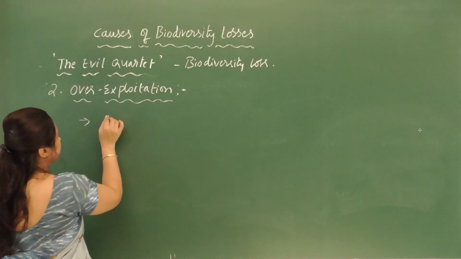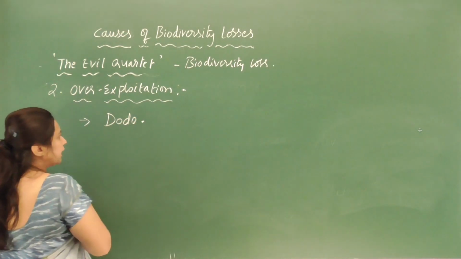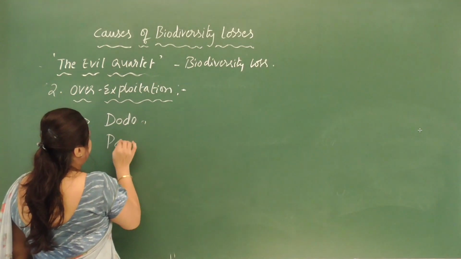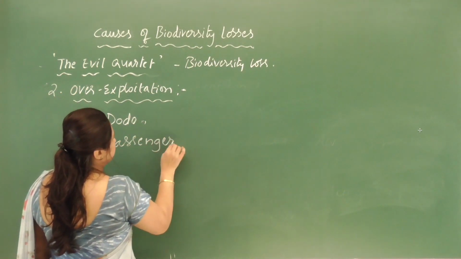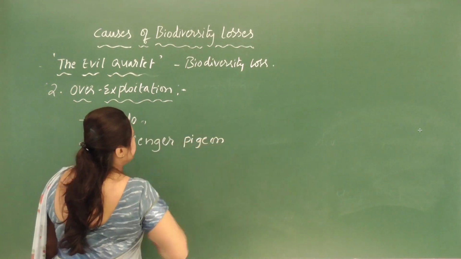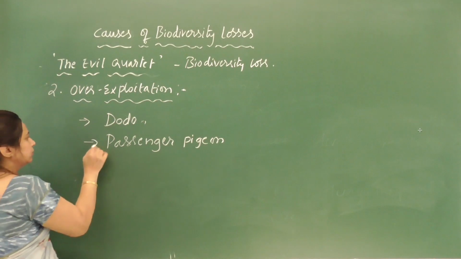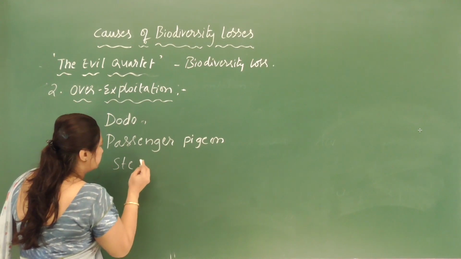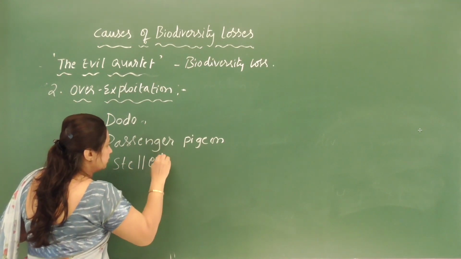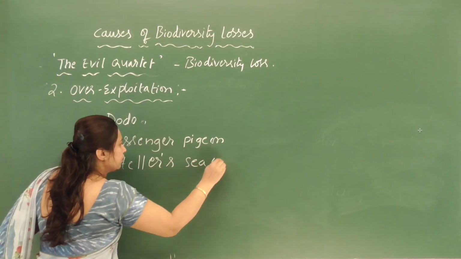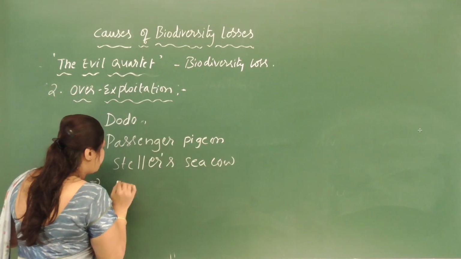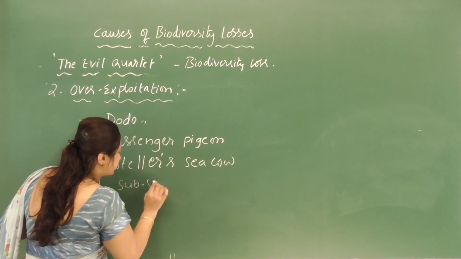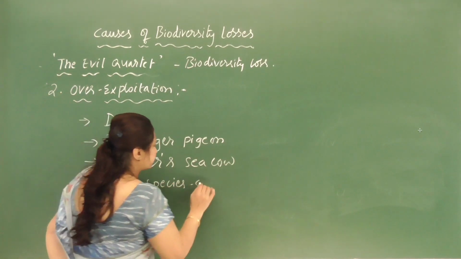One is the dodo, a bird of Mauritius, the passenger pigeon, and also Steller's sea cow, and 3 subspecies of tiger.